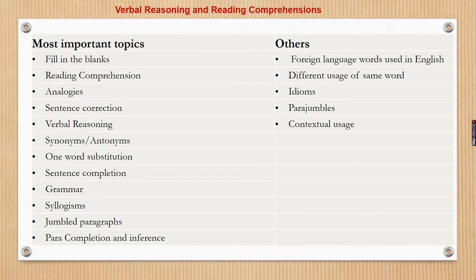That is because even within verbal reasoning and reading comprehension, there is a split weightage in which reading comprehensions have been given a higher weightage. Almost 60 to 70% of the questions will be RC based questions and the other part will be allocated to verbal reasoning. So looking into this section, what are going to be the important topics and what are going to be the non-important topics? First we'll focus on all of the important topics, of which reading comprehension will be the major part. Others will be filling in the blanks, analogies, sentence corrections, reasoning and synonyms, antonyms, one word substitution, etc.